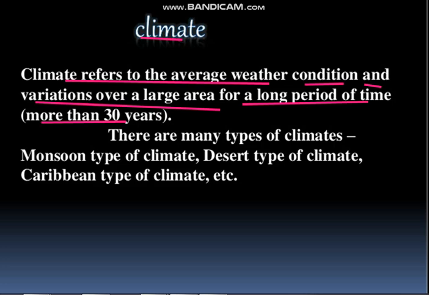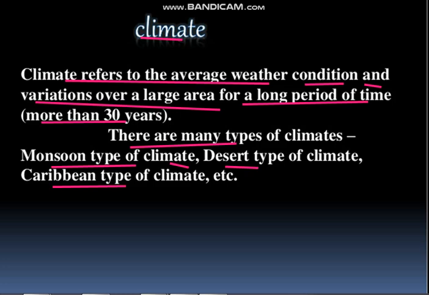There are many types of climate in the world. The examples are monsoon type climate, desert type climate, Caribbean type climate, and there are many more. In this chapter we are going to see the climate of India. I hope you understood the meaning of climate.